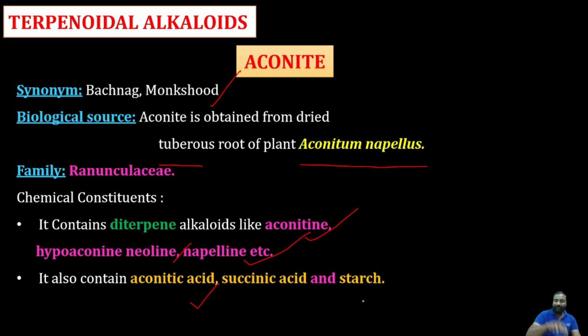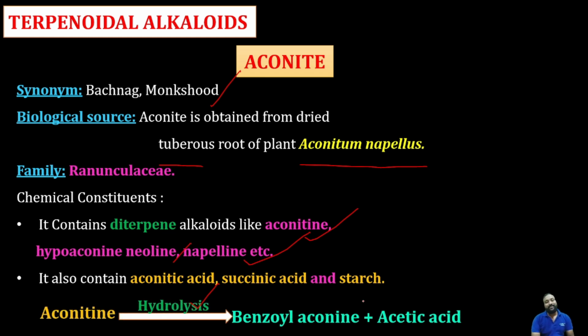That's what I said in the previous sessions: most of the subterranean organs consist of starch, because they reserve their food in the form of starch. So definitely they consist of starch. Aconitic acid, succinic acid, and starch are the other constituents, whereas hypaconitine, neoline, napelline and aconitine are the chemical constituents.